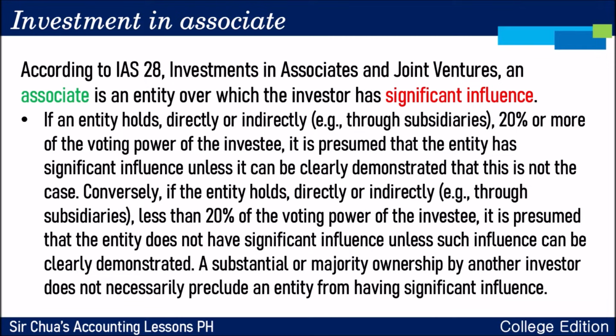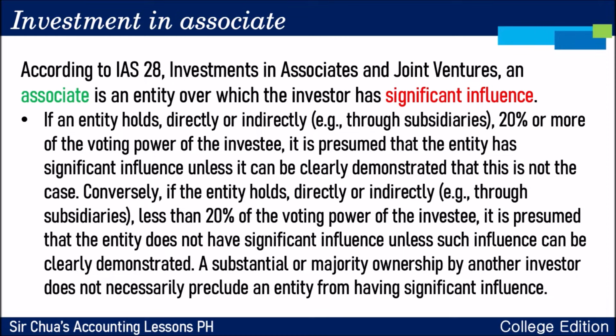It is presumed that the entity has significant influence unless it can be clearly demonstrated that this is not the case. Conversely, if the entity holds less than 20% of the voting power, it is presumed that the entity does not have significant influence, unless there is clear demonstration na less than 20% pero merong significant influence. A substantial or majority ownership by another investor does not necessarily preclude an entity from having significant influence.